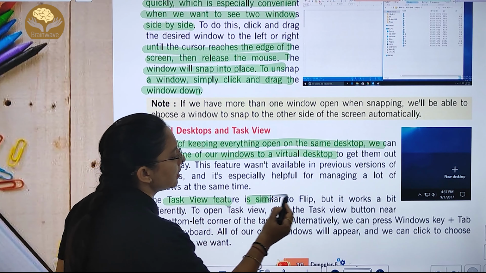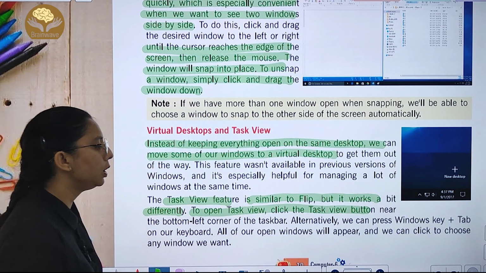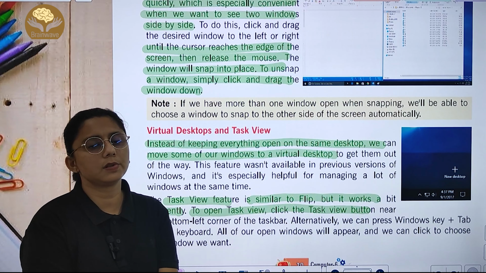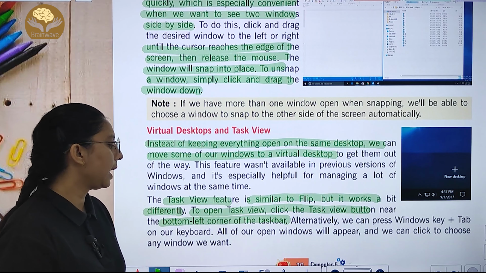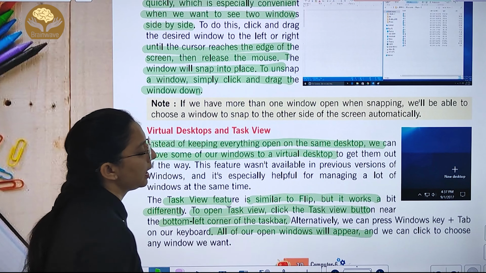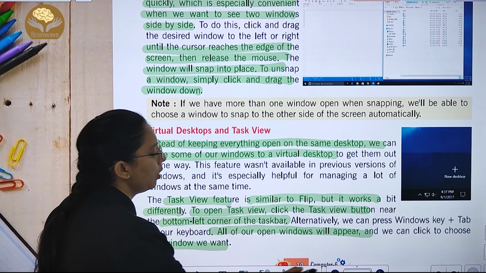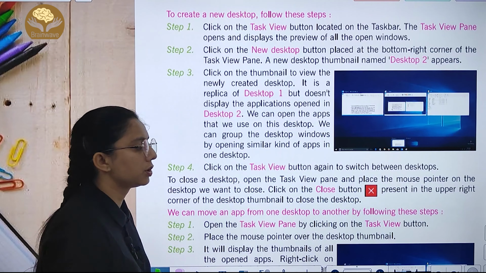The task view feature is similar to Flip, but it works a bit differently. To open task view, we will click the task view button, which is near the bottom left corner of the taskbar. ठीक है, आप click करेंगे, all of our open windows will appear and we can click on and choose any window we want. हम जो window चाहे उसे choose कर सकते हैं.